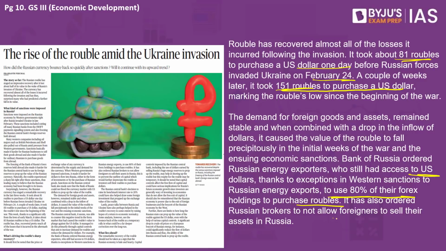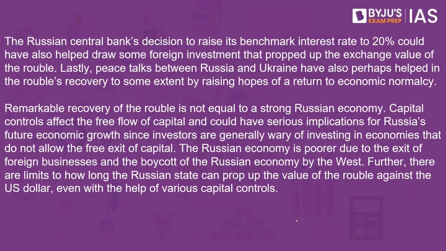Not just this, the foreigners in Russia were also not allowed to sell their assets in Russia. That is also one of the ways that the Russian bank tried to control the value of the ruble in the country. There were multiple other steps also taken. That is, the Russian central bank, for example, raised the interest rate to 20% to invite foreign investment into their country, as they tried to attract investors to increase the demand for their own ruble.